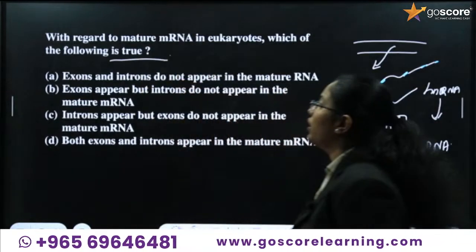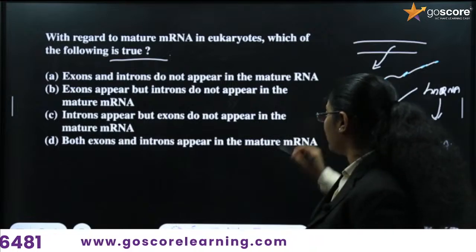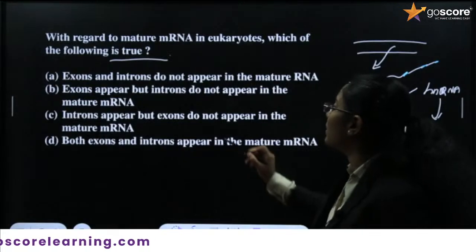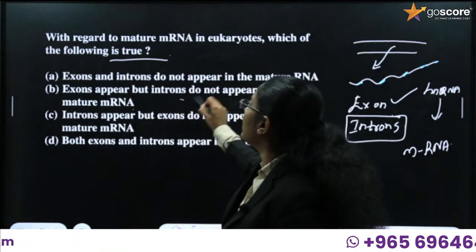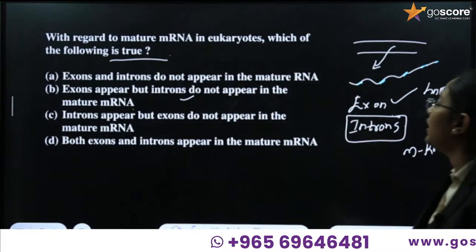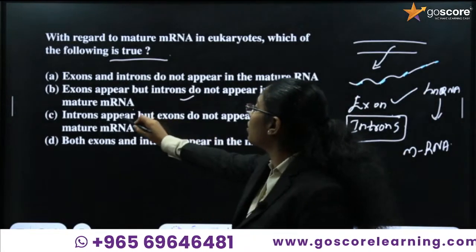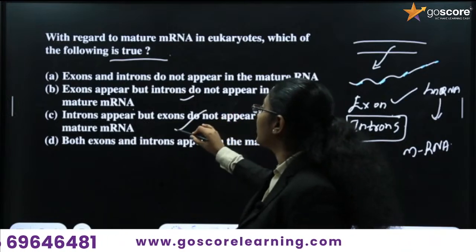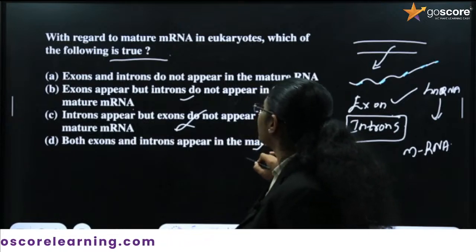Which statement is true? Exons or introns do not appear in the mature RNA. Can we go with that statement? Let's see. Exons appear but introns do not appear in the mature RNA. This statement is correct. Then the third option, introns appear but exons do not appear in the mature RNA. This is not the correct option. Both exons and introns appear in the mature RNA. This is also a false option.